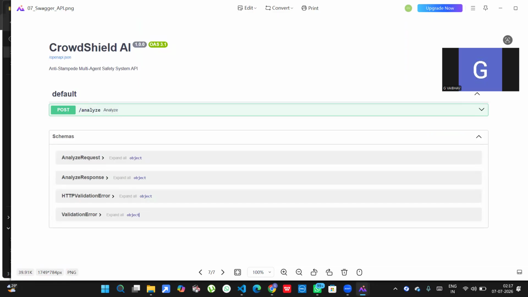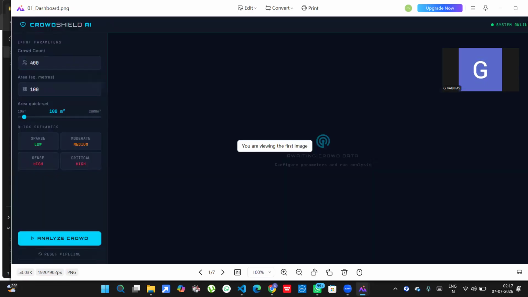So the conclusion of this project: CrowdShield AI demonstrates how multi-agent systems can work together to improve public safety by combining crowd analysis, intelligent risk assessment, safety recommendations, and human approval. The system provides a practical and scalable approach. In future, this project can be extended with CCTV integration, drone monitoring, computer vision, Gemini, and a real-time emergency communication system.